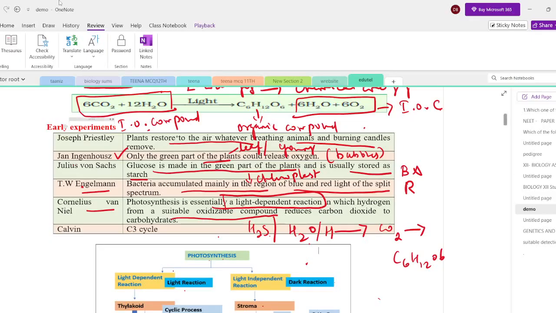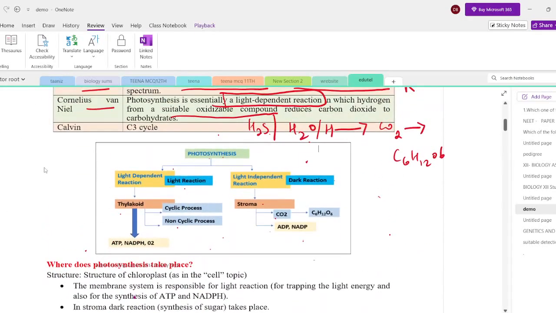This is explained by the simple flow chart. You can see the flow chart here. See, photosynthesis is a two-part process. One is the light reaction and the other is the dark reaction. The light reaction is a light dependent reaction. It occurs in the presence of light.